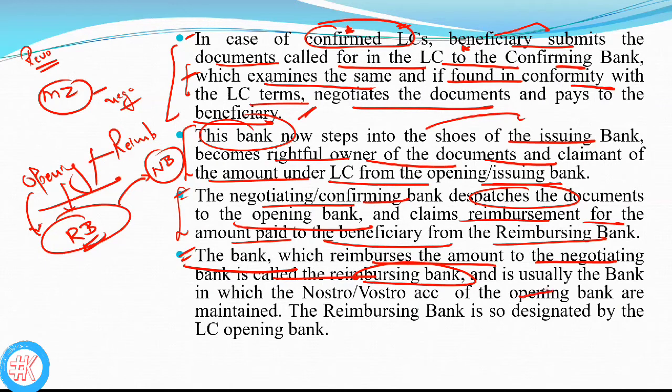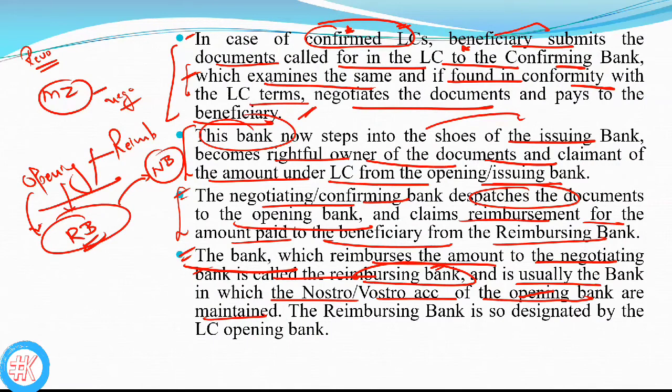So the bank which reimburses the amount to the negotiating bank is called the reimbursing bank, and is usually the bank in which the nostro-vostro accounts of the opening bank are maintained. Basically all these transactions are processed through the nostro and vostro accounts.